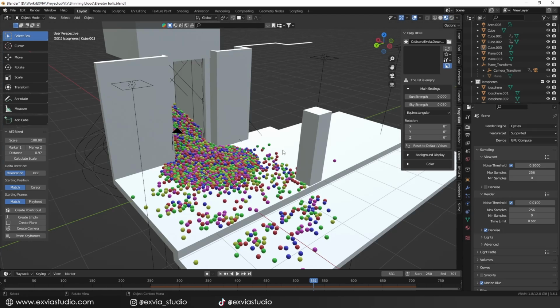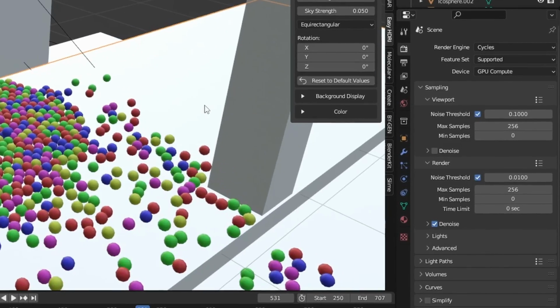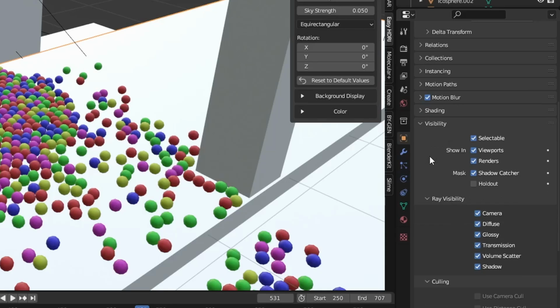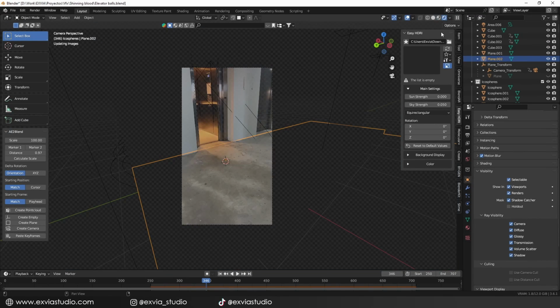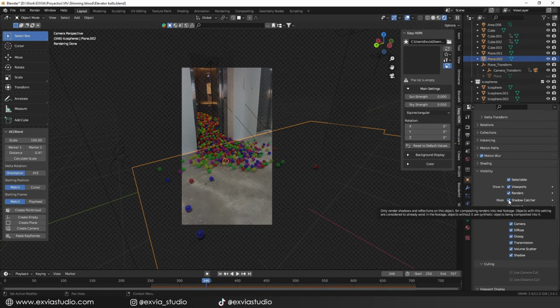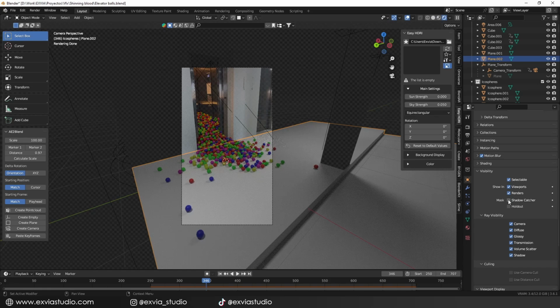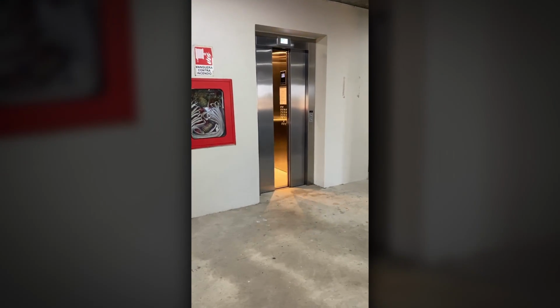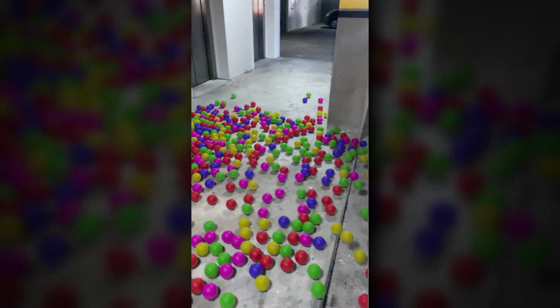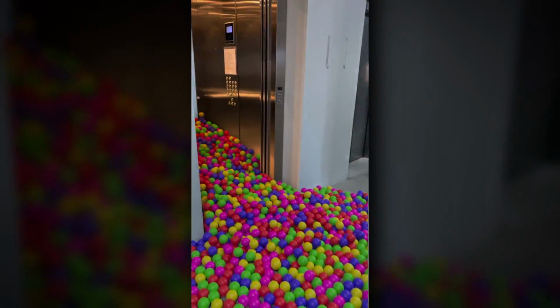Well, each object that the spheres interact with and I don't want it to render, we will set it as a shadow catcher object, which is not the same as simply hiding the object, because as its name suggests, we can still see the shadow cast by the spheres on these transparent surfaces. And this will help you a lot when compositing and editing the final video.